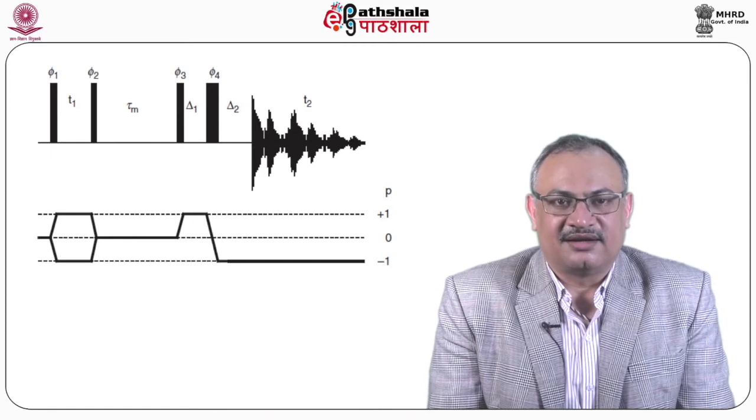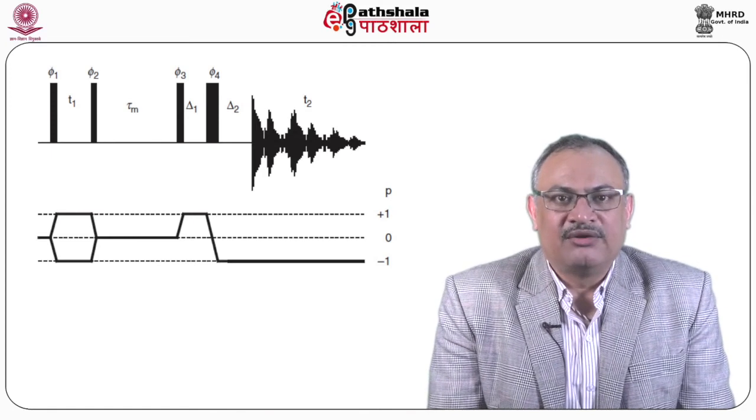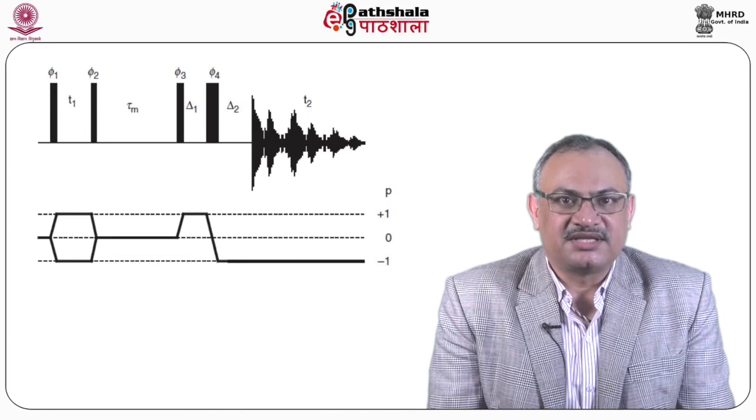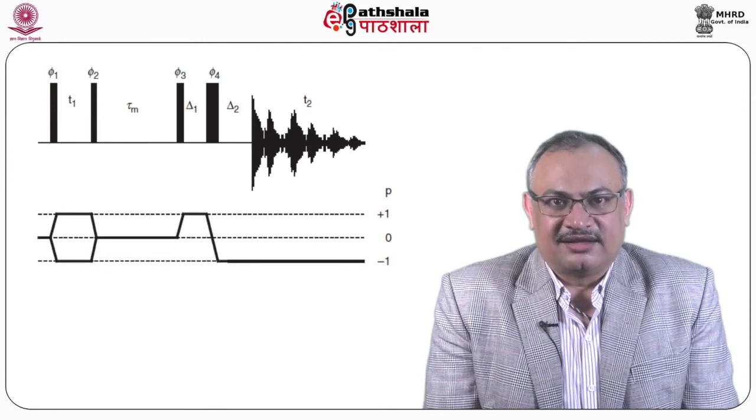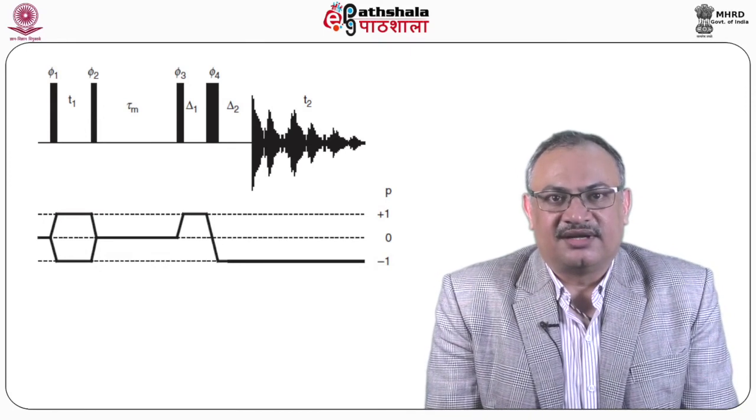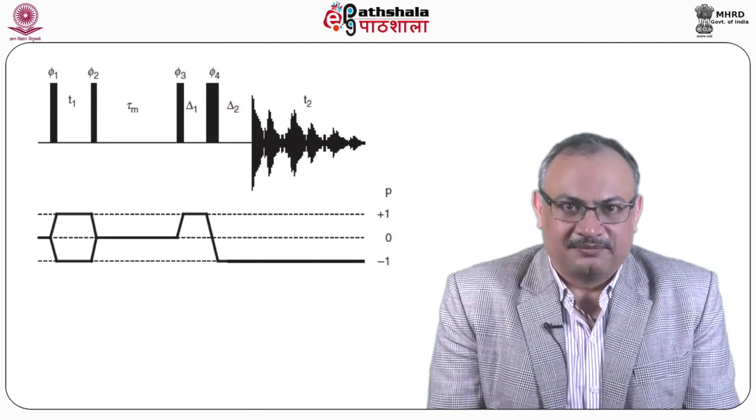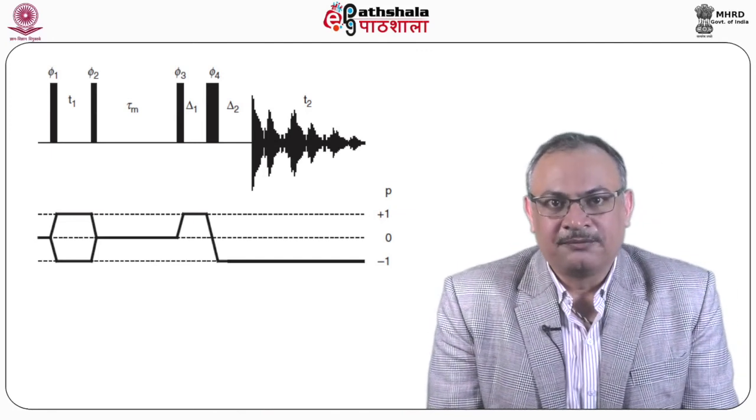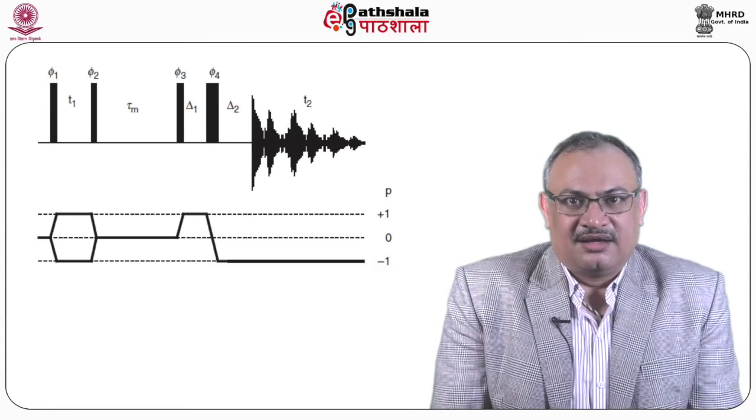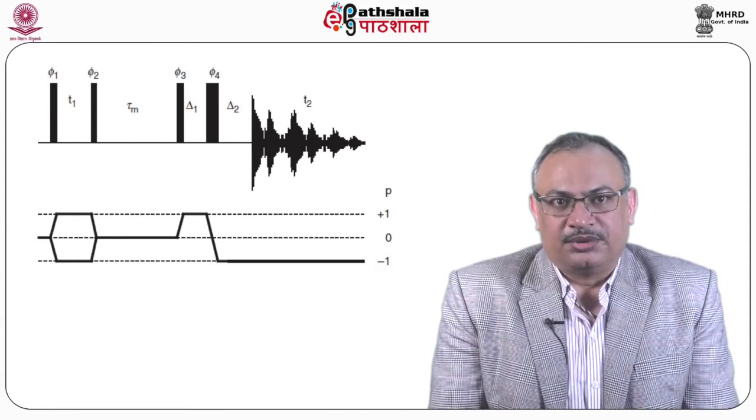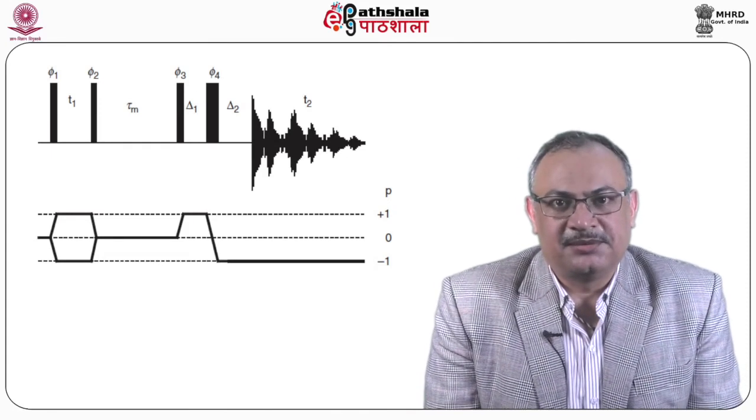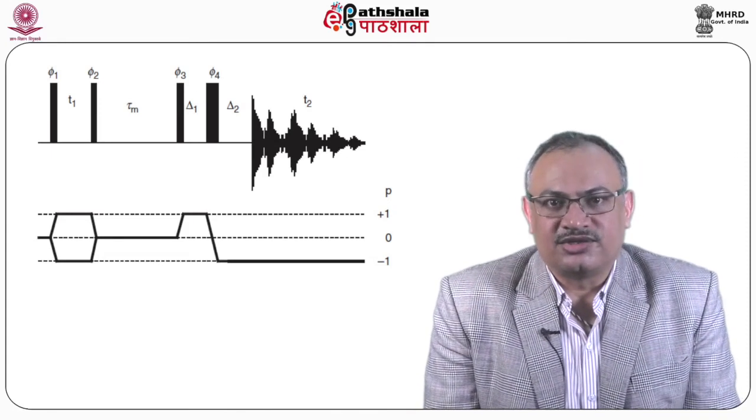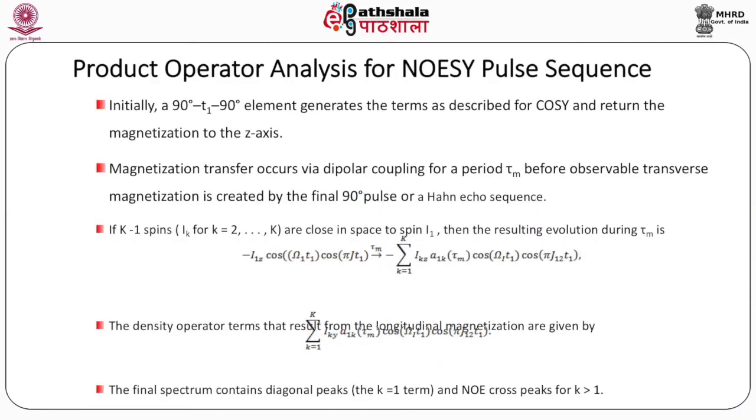As you can see, there are two pulses, phi 1 and phi 2, followed by tau m, which represents the mixing time, and then there is another 90-degree pulse phi 3, and then there are delays delta 1 and delta 2. In between there is a 180-degree pulse with a phase of phi 4, and then there is the acquisition during the T2 period. So, there is this initial T1 period where the frequencies are spin labeled in the first dimension, and T2 is the second dimension. We can look at the product operator analysis for the NOESY pulse sequence.